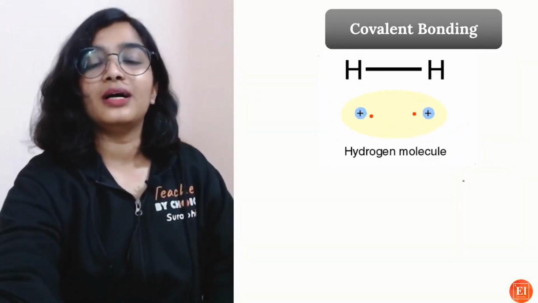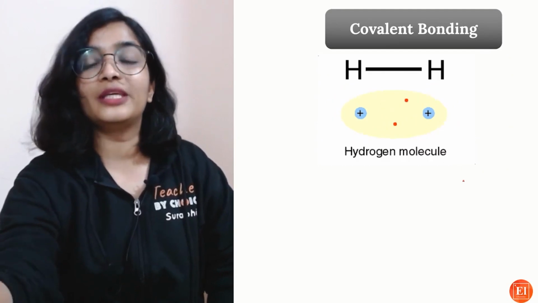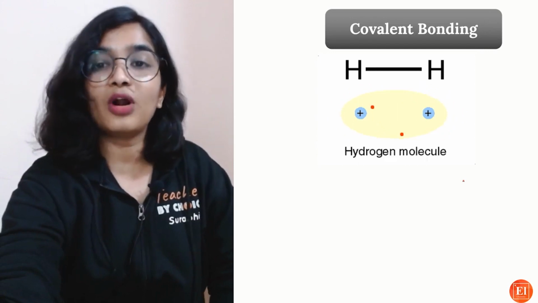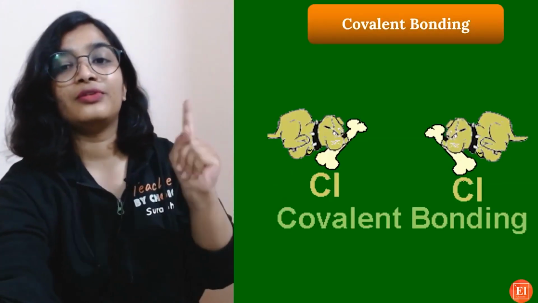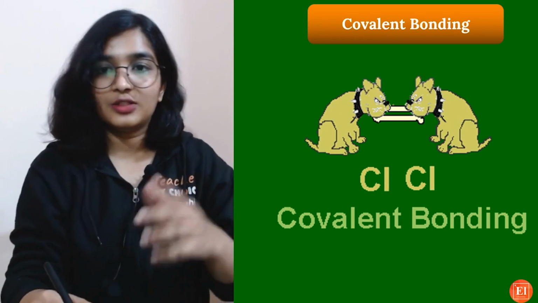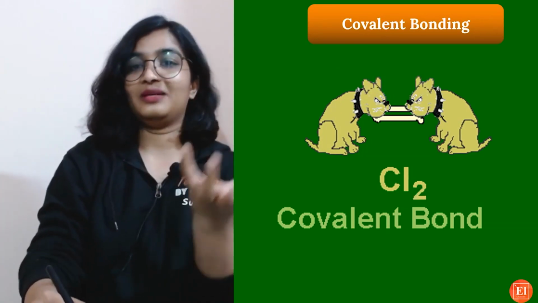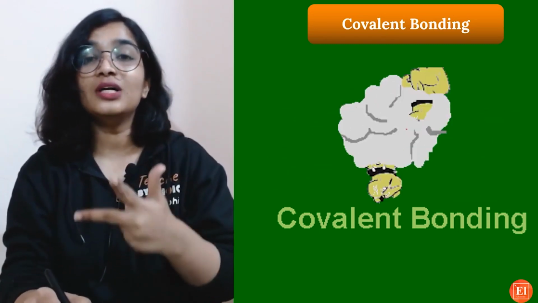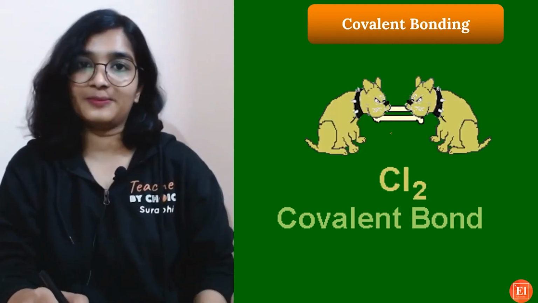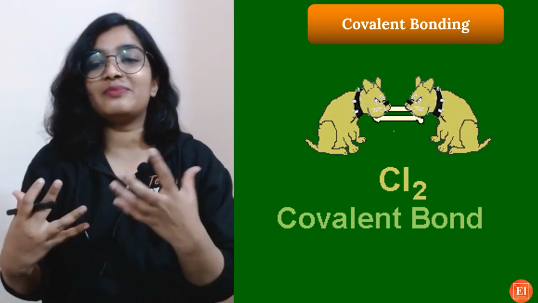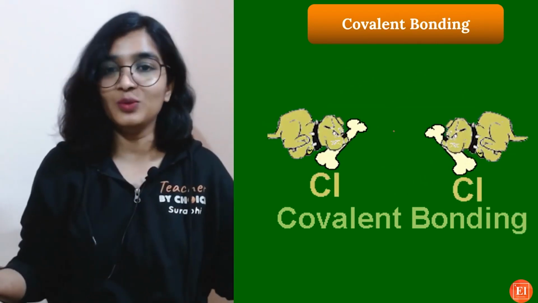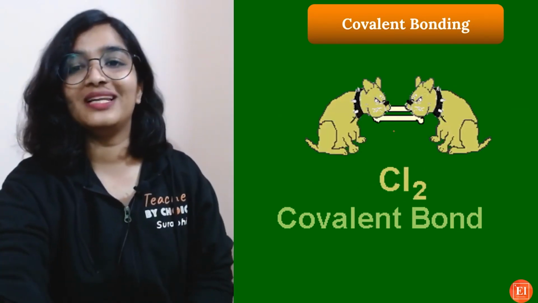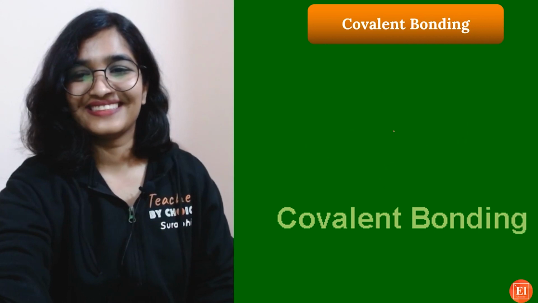So this is how a hydrogen molecule is formed, by the formation of a covalent bond, and here one bond means one pair of electrons. See here, the dog, it had one bone, but they just fought and now they have 2. So these 2 bones belong to both the dogs now. Yay! So it is always better, right? Instead of having 1, now they have 2 because they are sharing it. So that is the meaning of covalent bonding.